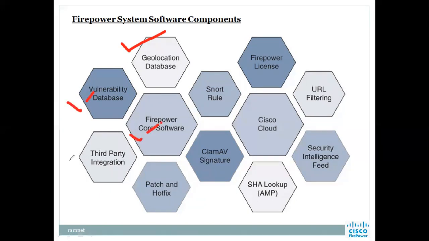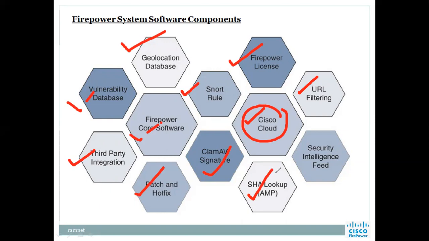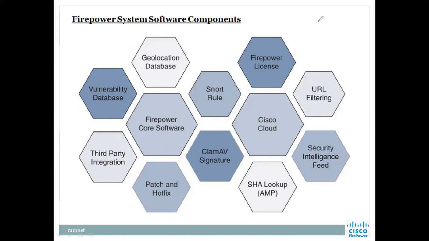Firepower core software, third-party integrations, Snort rules, Firepower license, URL filtering, Cisco Cloud. Here we can connect to the cloud and download all the virus definitions. ClamAV, that is the signatures, patch and hotfix, SHA lookup, it's an antivirus, something like that. Security intelligence feed. These are all the components, and we will be seeing them one by one on the coming slides.